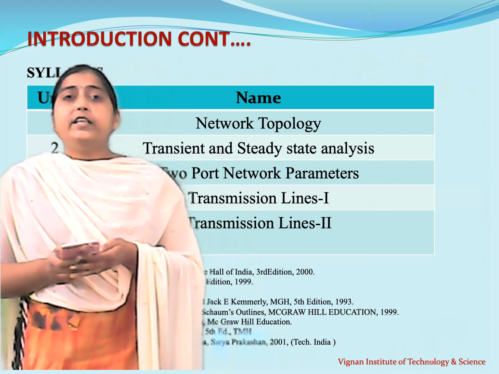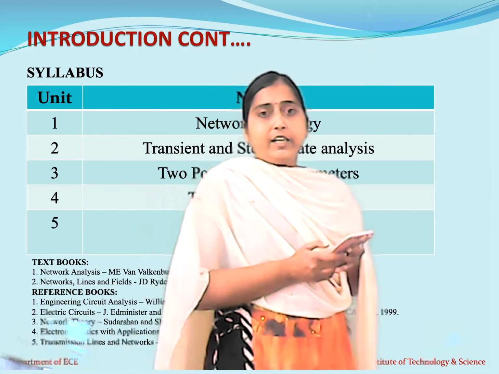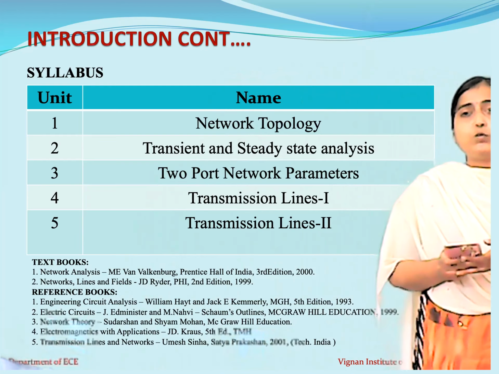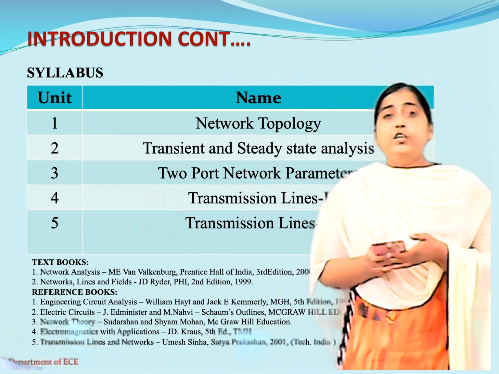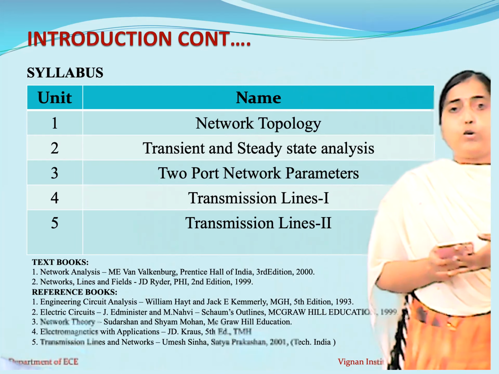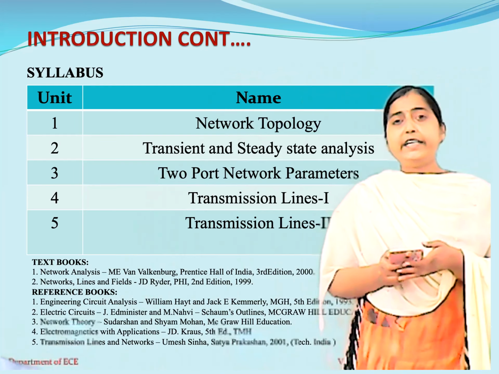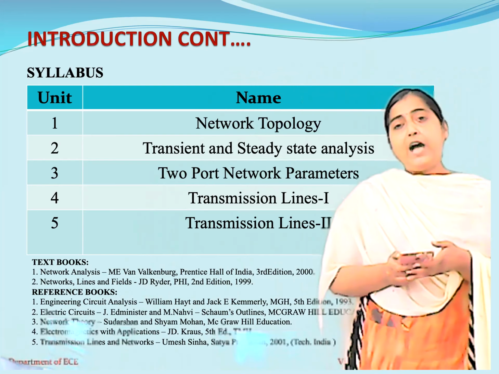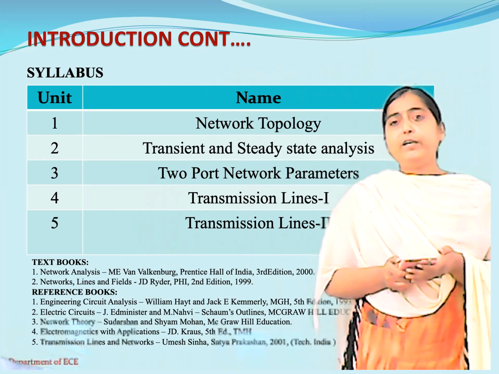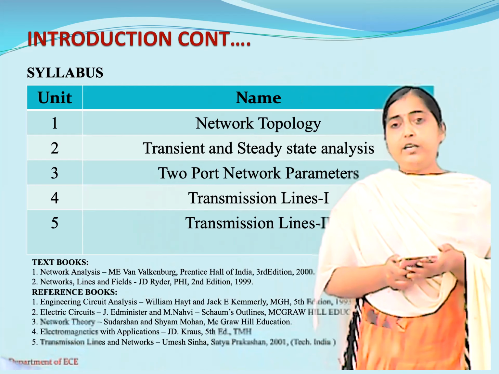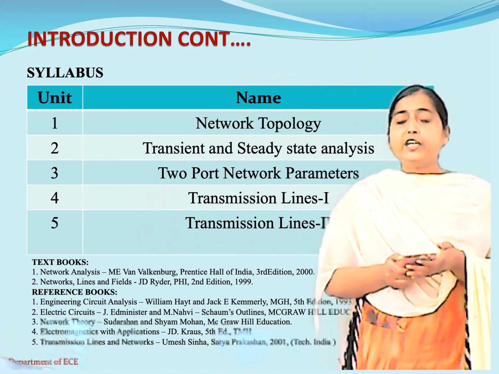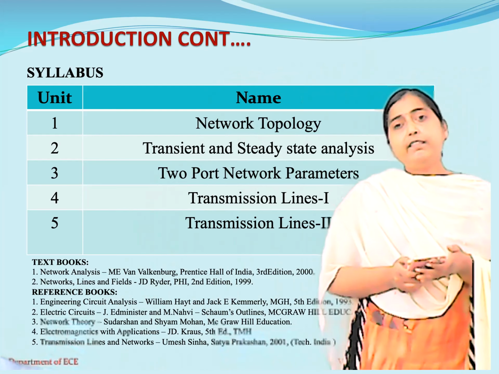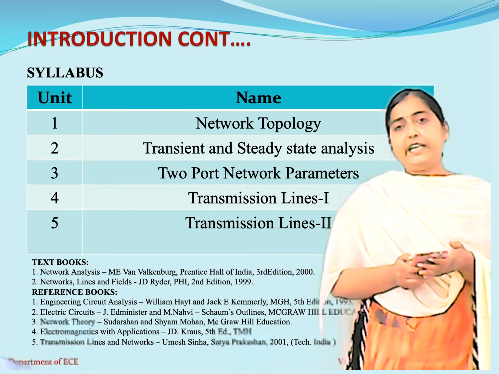Now coming to the introduction to the syllabus. As per the curriculum, the course is divided into 5 units. Let us discuss the different units that are available. The first unit is about network topology. Network topology basically deals with basic mesh and node analysis concepts. Apart from that, in the first unit, we will be learning about magnetic circuits. Magnetic circuits are basically inductively coupled as well as capacitively coupled. How they behave under different conditions, we are going to learn in the first unit, which is network topology.